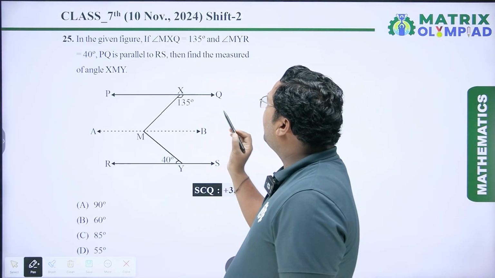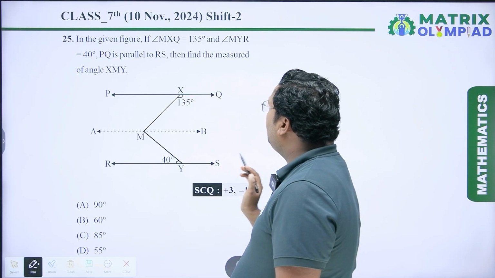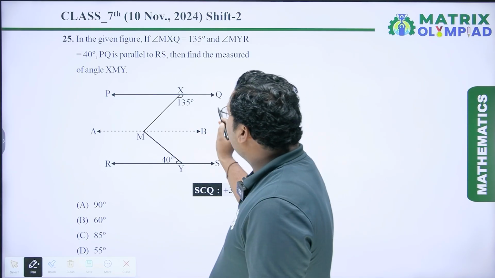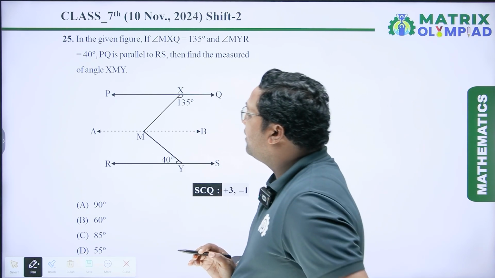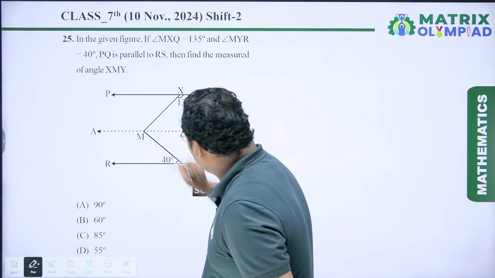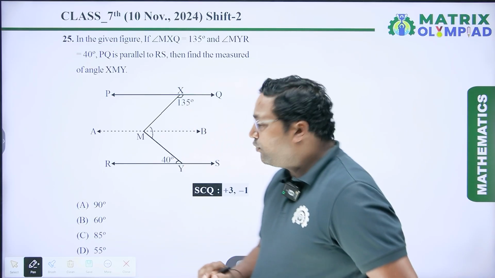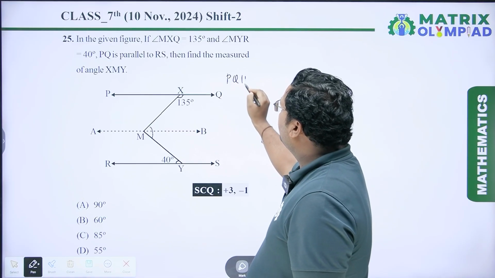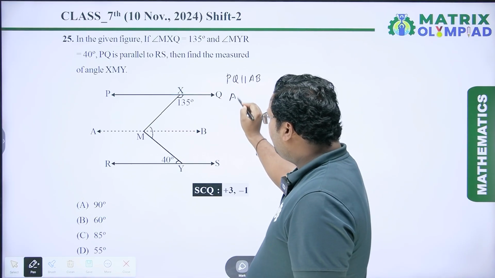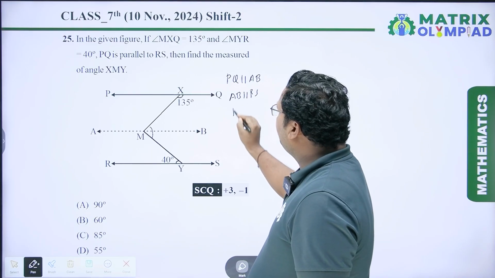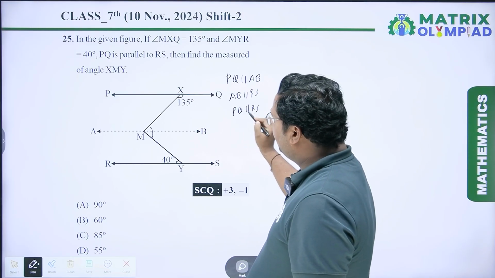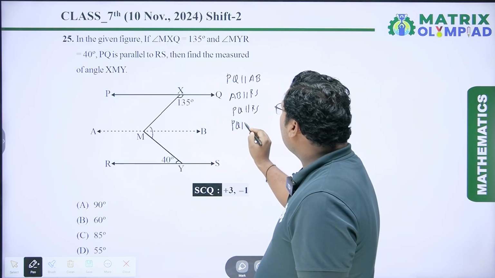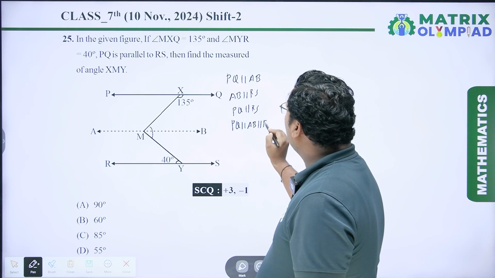In the given figure, if angle MXQ equal to 135 degree and angle MYR equal to 40 degree, PQ is parallel to RS, then find the measure of angle XMY. We have to calculate the value of this angle. Now you can see here, this AB is also parallel to PQ. So here PQ is parallel to AB and AB is parallel to RS. PQ is parallel to RS. It is given in this question. So we have to write PQ is parallel to AB is parallel to RS.